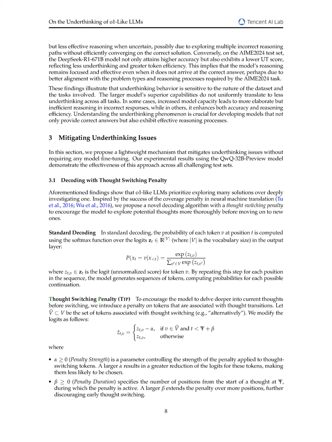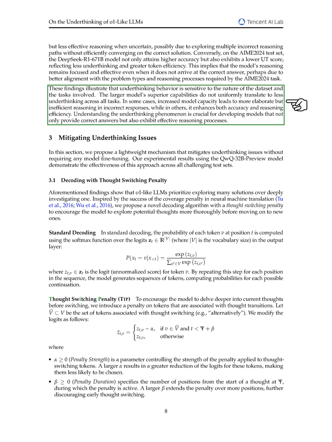Section Summary. In this section, we analyze the tendency of models to abandon correct initial thoughts in incorrect responses, revealing that over 70% of these responses contain at least one correct thought, indicating a need for models to better explore and develop their reasoning pathways. We propose an underthinking metric to assess token efficiency, highlighting that lower scores reflect more effective reasoning, while higher scores indicate inefficient thought processes that fail to contribute to correct conclusions.